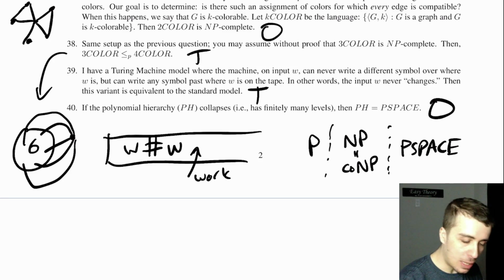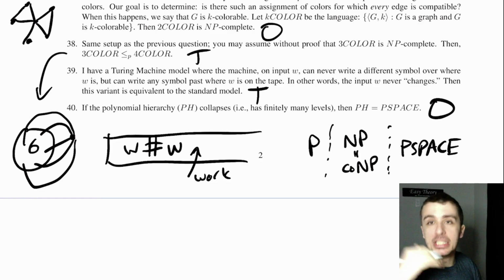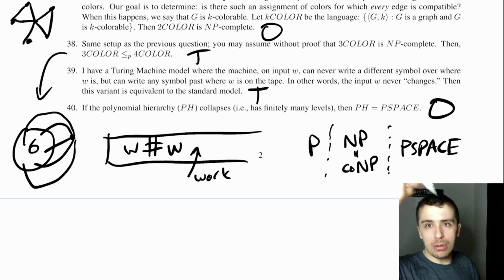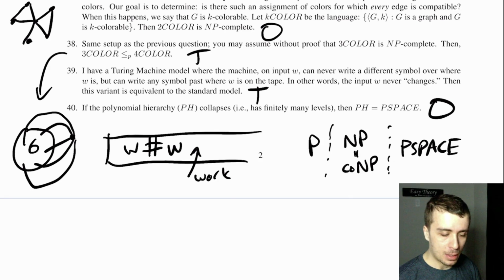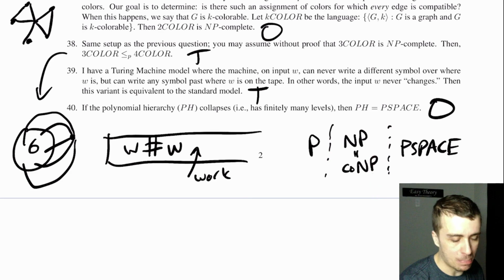So all of the other levels of the polynomial hierarchy are right here, but it still could be, because PSPACE is unlimited. I think this is still open. Let me know if I'm wrong in the comments down below, but I think this is open, even if the PH actually collapses. And it might not be that it's NP equals co-NP, but it doesn't actually matter for this question.